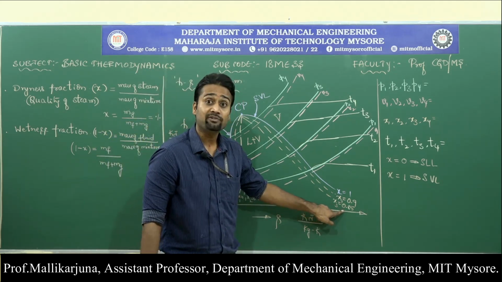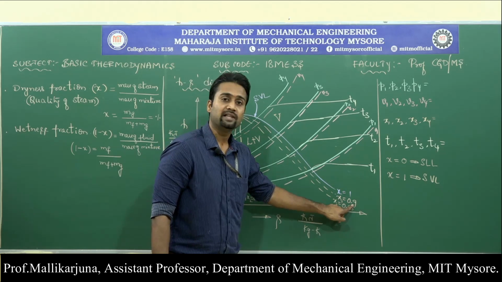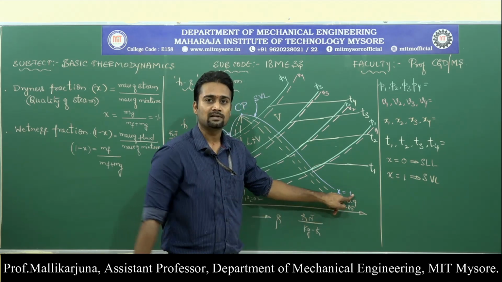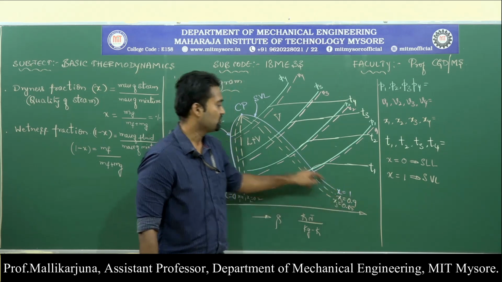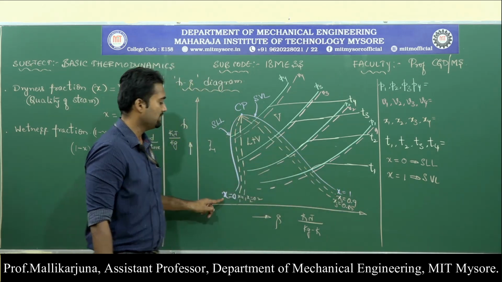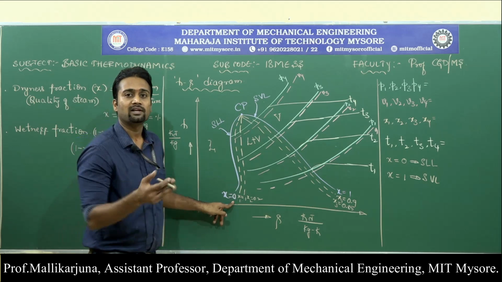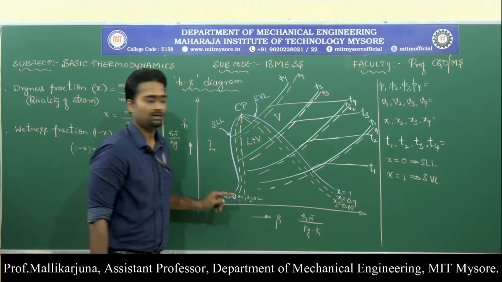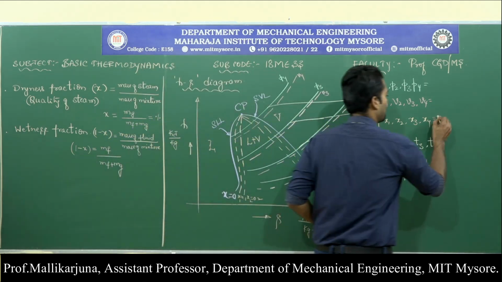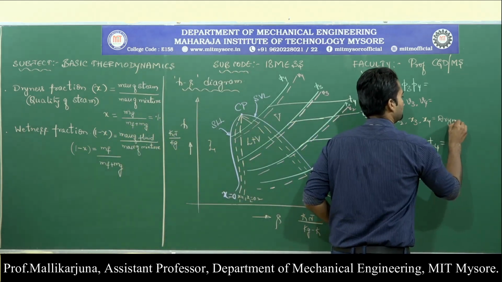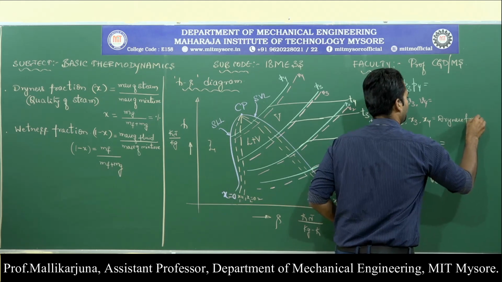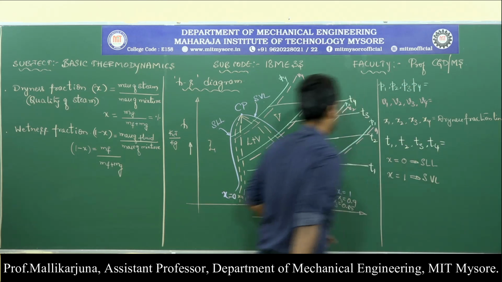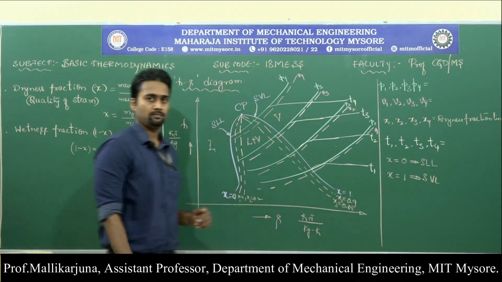Wet steam is 85% dry, wet steam is 90% dry, and here 100% steam is present; this is the dry saturation line. On the other line x is equal to 0, the dryness fraction is 0, no particle is steam over there. So x1, x2, x3, x4 are dryness fraction lines. Make sure these dryness fraction lines exist within the dome region.